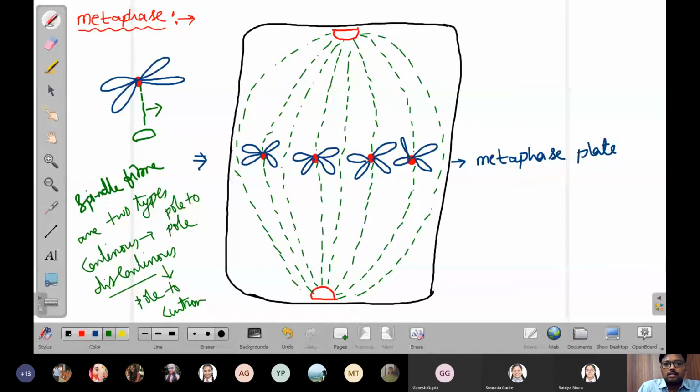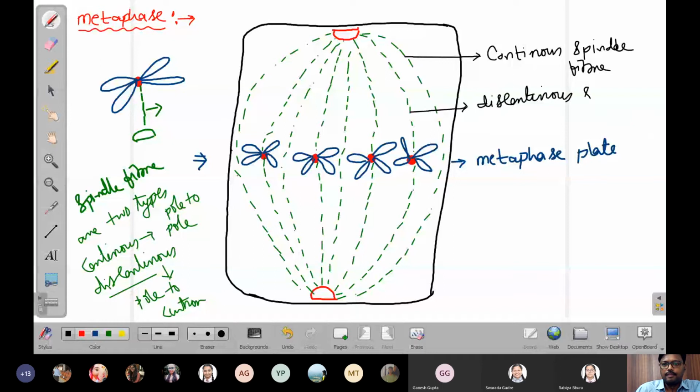This one is the continuous spindle fiber, and these are the discontinuous spindle fiber.